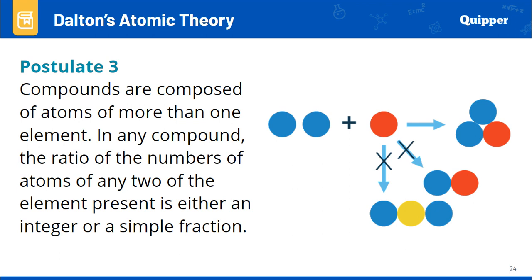Actually, the third postulate is connected with the three laws of chemical changes. We have the law of conservation of mass, the law of definite proportion, and the law of multiple proportion. This one is actually under the law of definite proportion. It tells us the definite proportion of a compound.